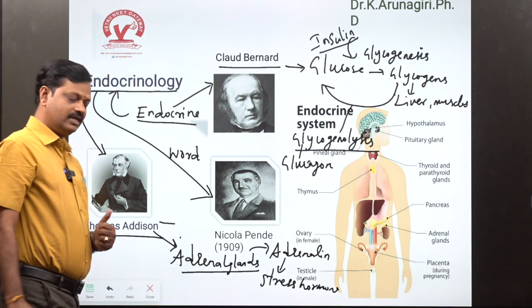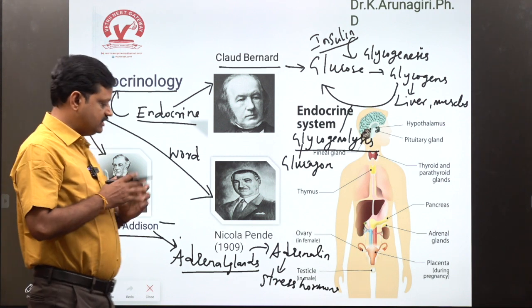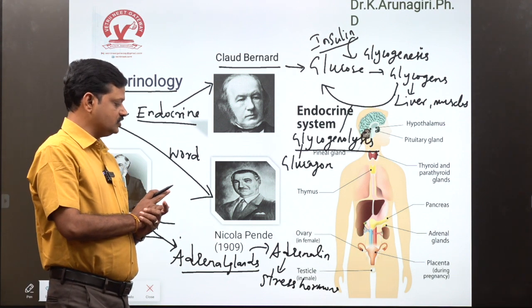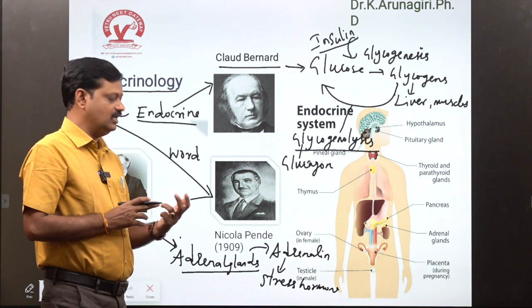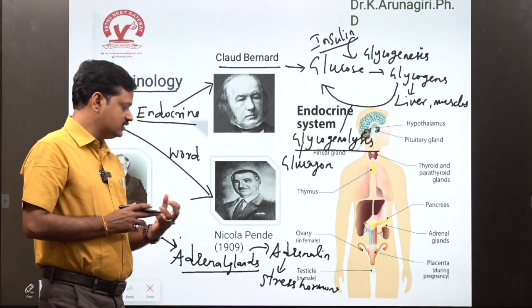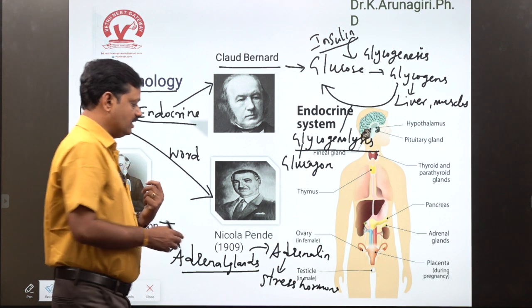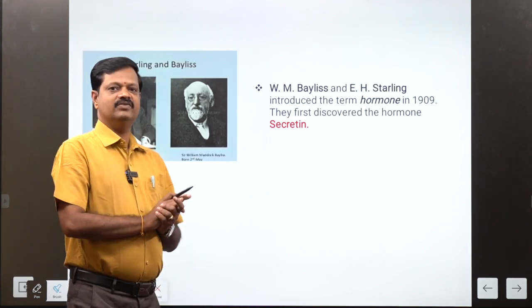The adrenal gland secretes the adrenaline hormone, generally called the stress hormone. Tension, high BP, sweating: the adrenal gland stimulates all of these. Who first discovered hormone?